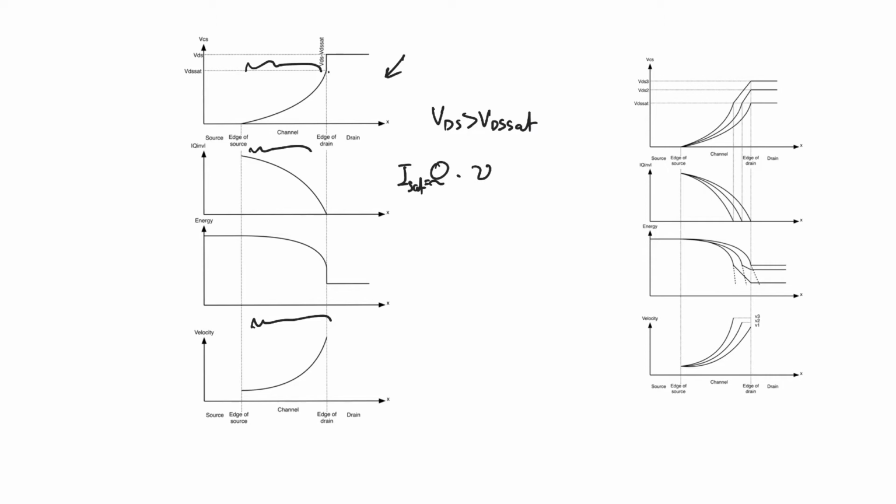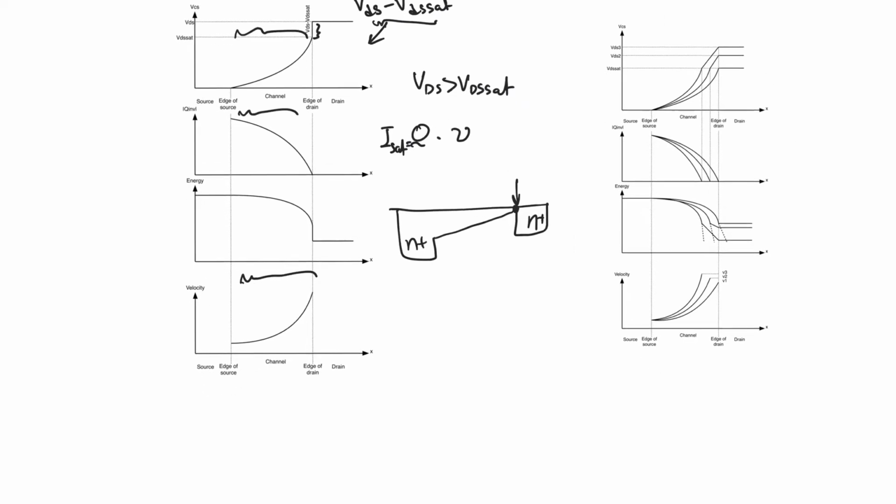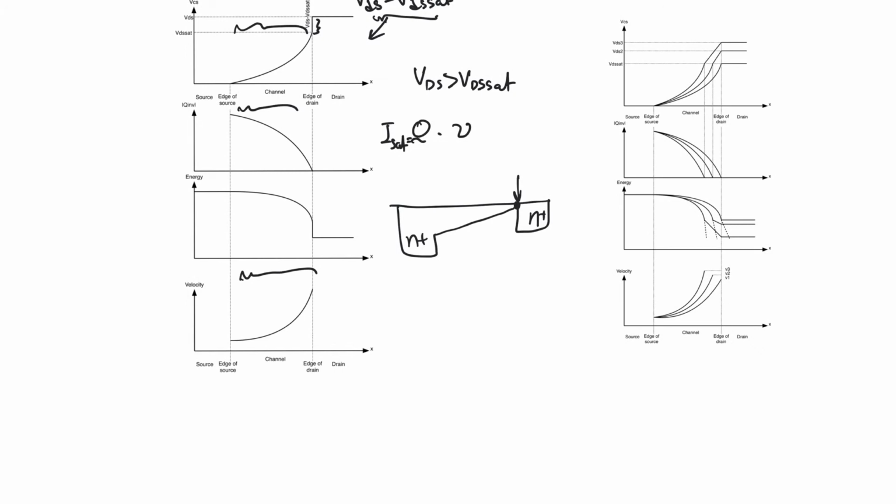We saw that the balance of VDS, which is any VDS in excess of VDS sat, is going to fall entirely upon the small depletion point that forms between the drain and the end of the channel. So this small depletion point is going to handle every single excess voltage above VDS sat. And the reason that that has to happen is because this depletion region has a conductivity of null.